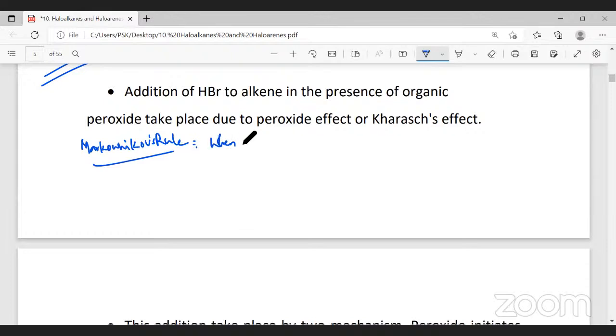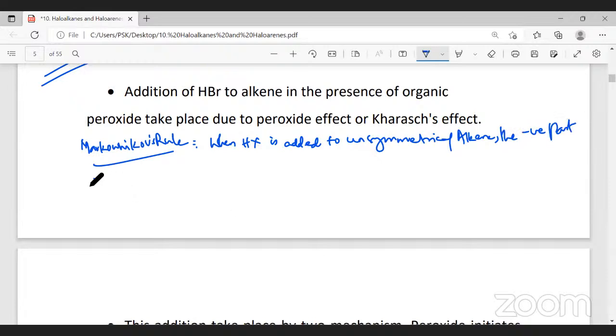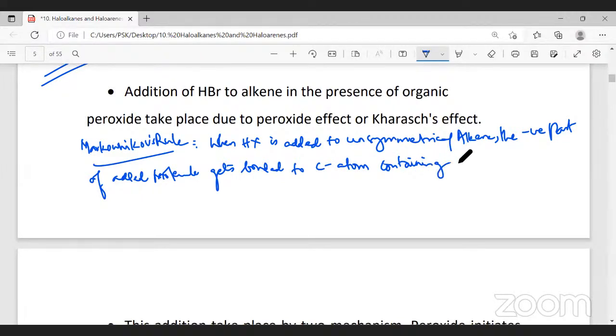When hydrogen halide is added to an unsymmetrical alkene, the negative part of the added molecule gets bonded to the carbon atom containing less number of hydrogen atoms.